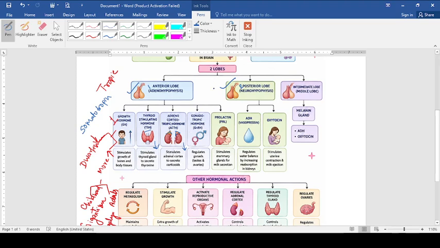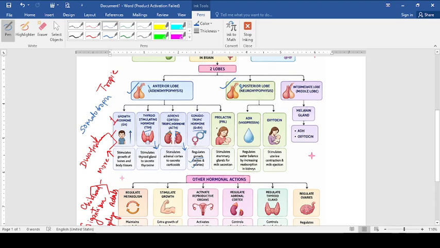Next, we are having GnRH. GnRH full form gonadotropin releasing hormone or gonadotropic hormones. Here we have to discuss two major hormones, which regulate the gonads. What is the meaning of the gonads over here? When we talk about gonads, it's called as testis and ovaries. So it is regulating the hormones of the testis and ovaries in male and female respectively.